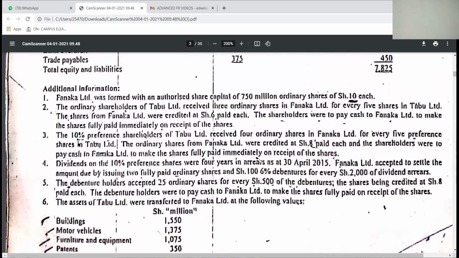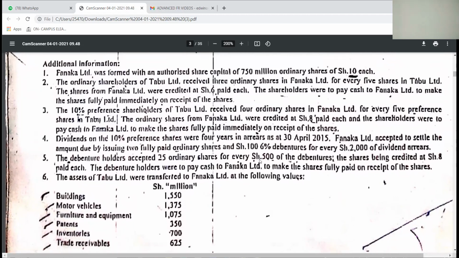The next thing you have to go through is the additional information. Additional information number 1: Fanaka Limited was formed with an authorized share capital of 750 million ordinary shares of shillings 10 each.